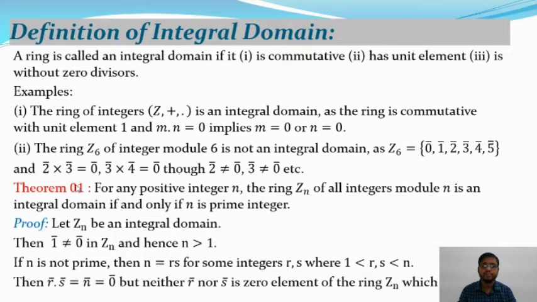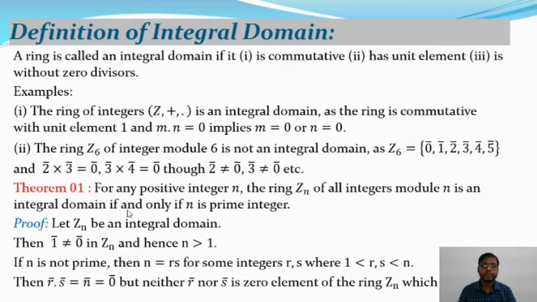This is the theorem. Z6 is not an integral domain, Z8 is not an integral domain, but Zp, where n is equal to p and p is a prime number, is an integral domain.